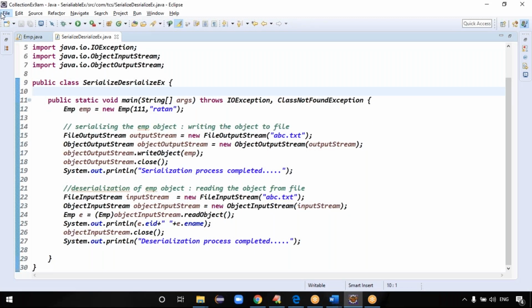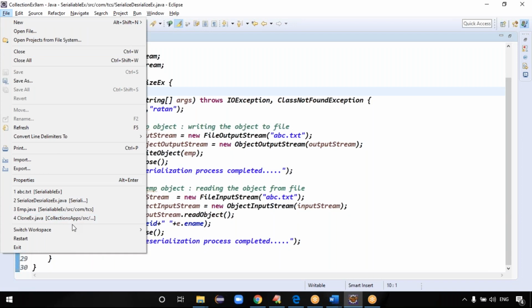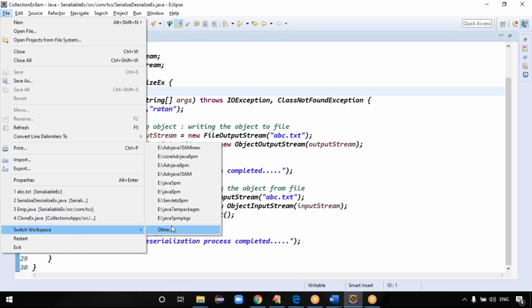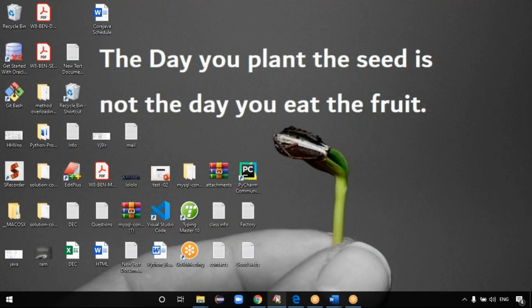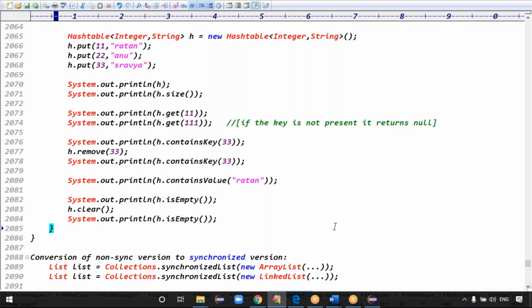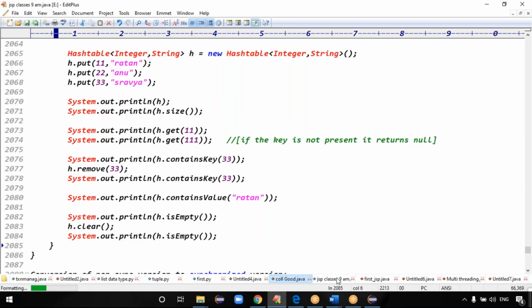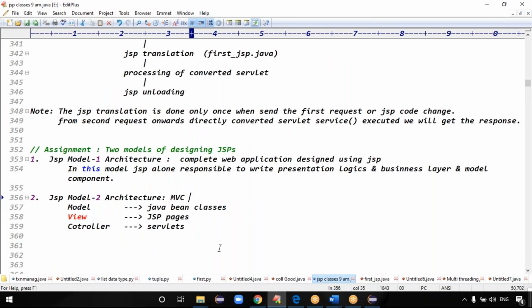Yes, JSP, we have the Model 1 architecture and Model 2 architecture. Model 1 architecture is about JSP being used to write the processing logic and presentation logic, and everything is taken care of by JSP itself, right? Exactly. Yesterday we discussed the two models of design in JSPs. Model 1 takes care of complete web application design using JSP.